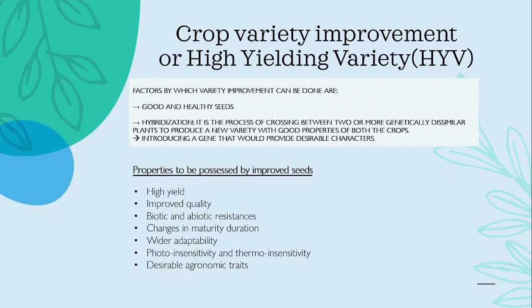Next we have photoinsensitivity and thermoinsensitivity. So what does that mean? Most plants are sensitive to certain abiotic factors like light and temperature. So photoinsensitive and thermoinsensitive crop varieties will help in crossing the cultivation boundaries, right? They can tolerate higher temperature. Okay, next we have desirable agronomic traits. If we develop varieties of crops which contain desired agronomic traits, then it will help in getting higher production.